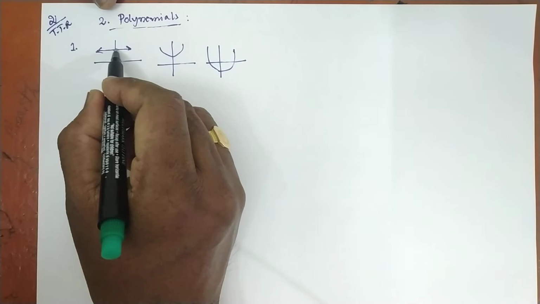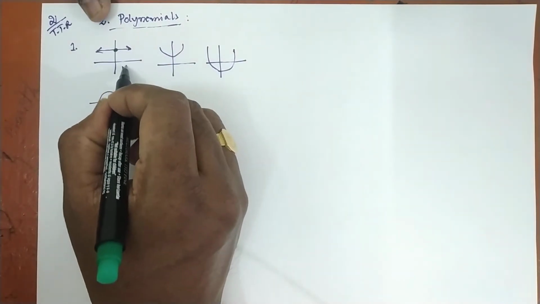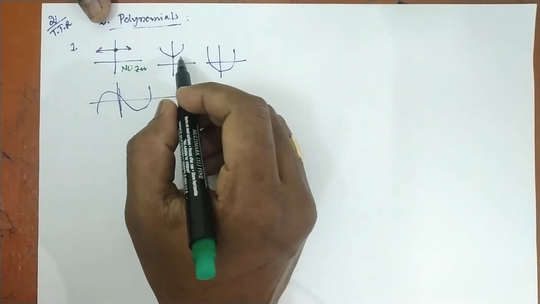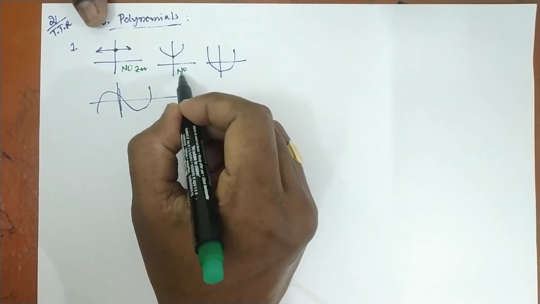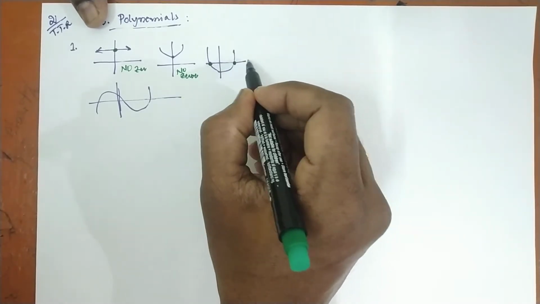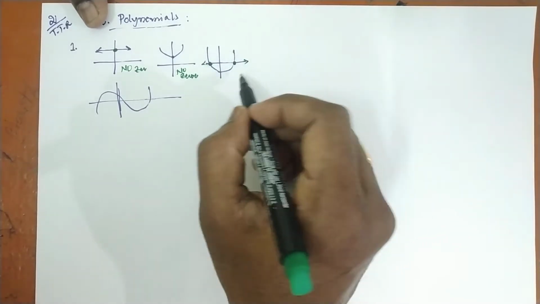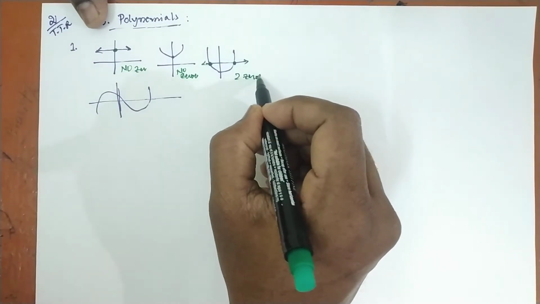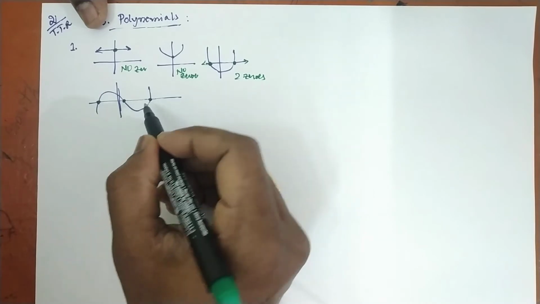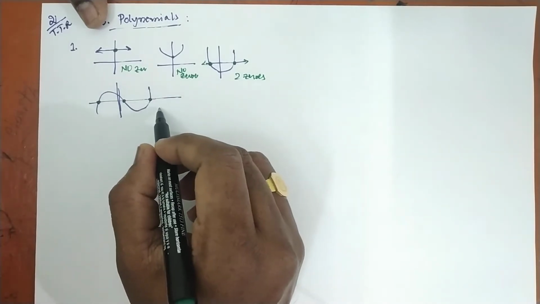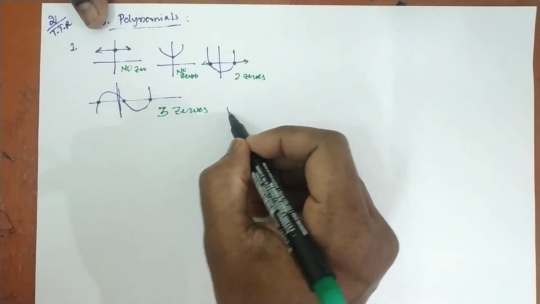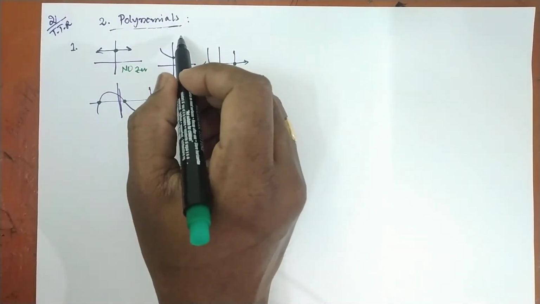Here this graph is not intersecting the x-axis, so no zeros. Here the graph also is not intersecting the x-axis, no zeros. Here also no zeros. And here the parabola is intersecting the x-axis at 2 points, so two zeros are possible. And here this is a cubic polynomial graph, which is intersecting at three places, so it has three zeros. Done. With this, the first exercise, 2.1, is completed.